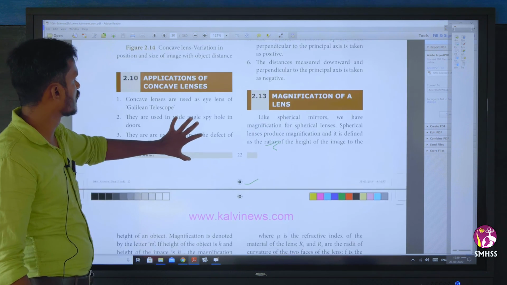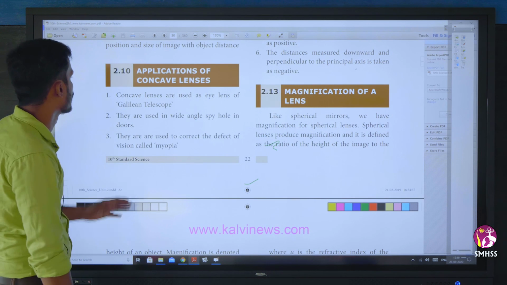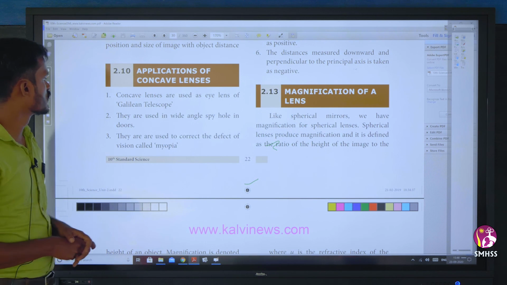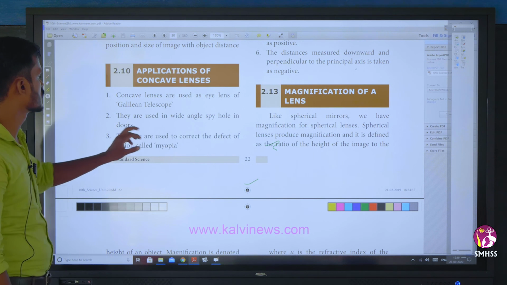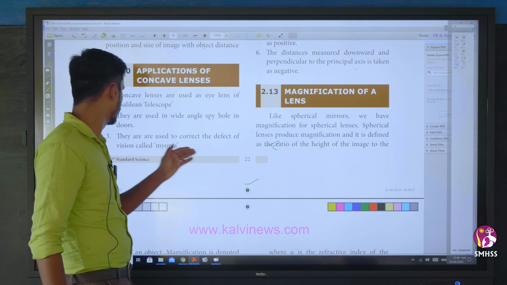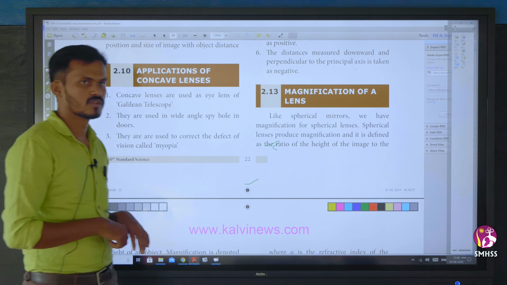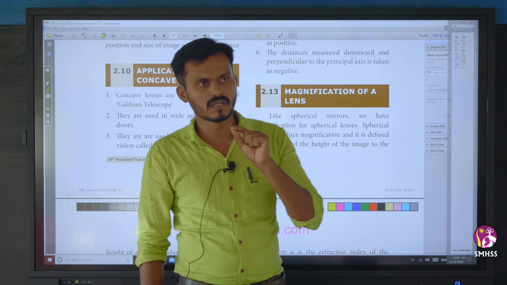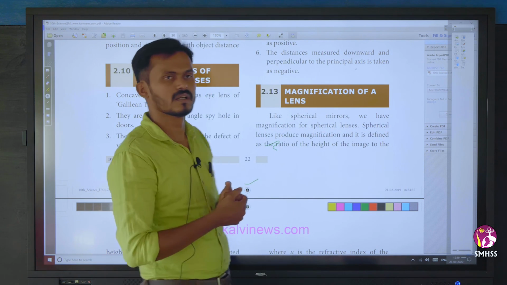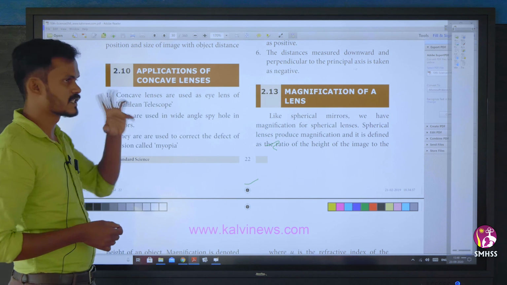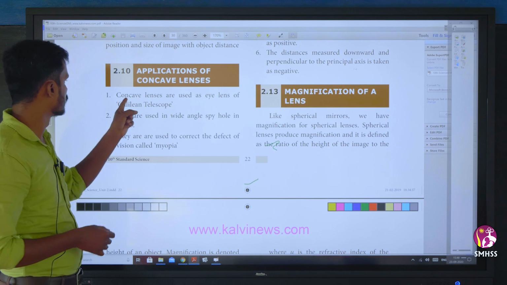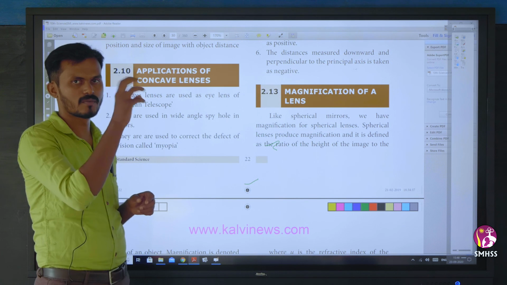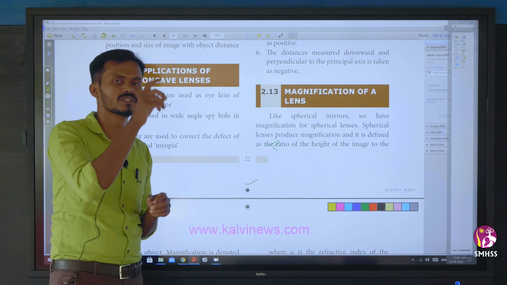For applications of concave lens, concave lenses are used as the eyepiece of a Galilean telescope. They are used in a wide angle spy hole in doors. They are used to correct the defect of vision called myopia. So people with the myopia problem can use concave lens, and for hypermetropia we use convex lens. So in a telescope we can use concave lens. Wide angle spy holes are fitted in doors to see who is outside.